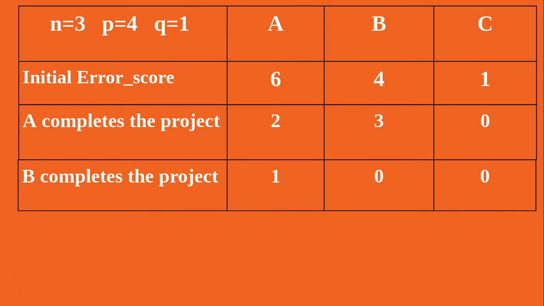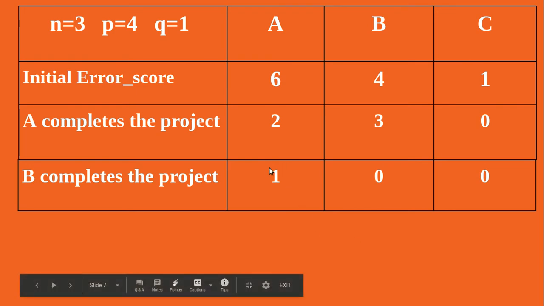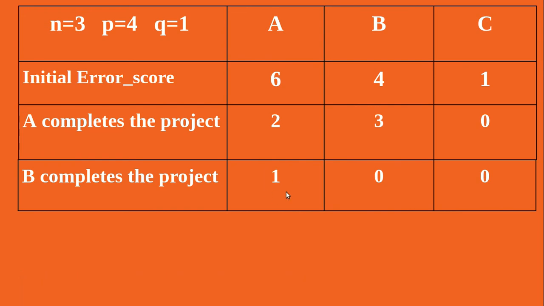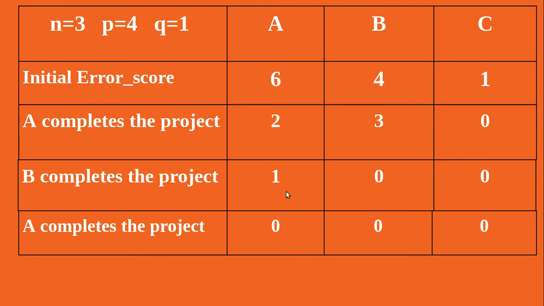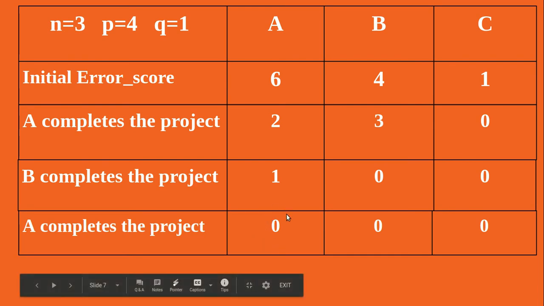Now only A has a non-zero error score, so we select team member A to complete the next project. The updated score of the team will be 0, 0, 0 after the completion of 3 projects. So here we stop.